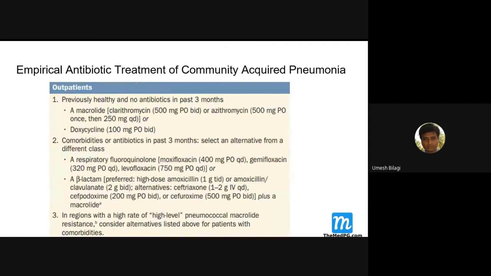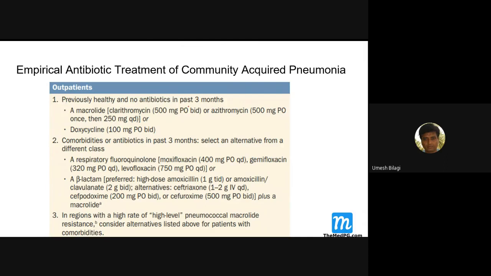Now, empirical antibiotic treatment for community acquired pneumonias. I told you the approach to the pathogen, now how should you treat? Previously healthy and no antibiotics in 3 months. The patient is fine, he develops pneumonia, no antibiotic taken. The first drug that you choose is clarithromycin. You give him clarithromycin 500 mg orally twice a day. On an OPD basis, you can treat him and send him home.